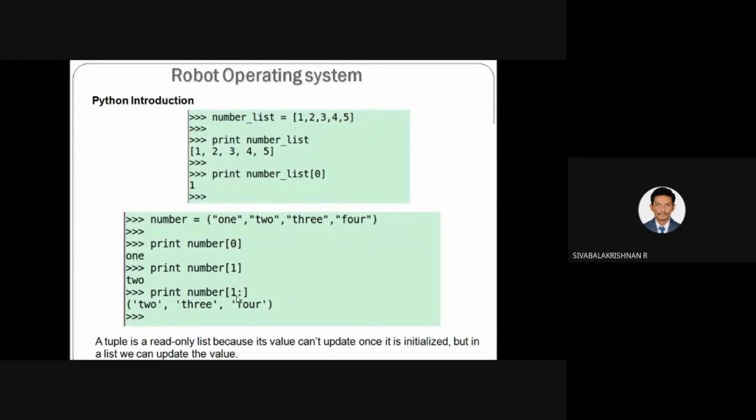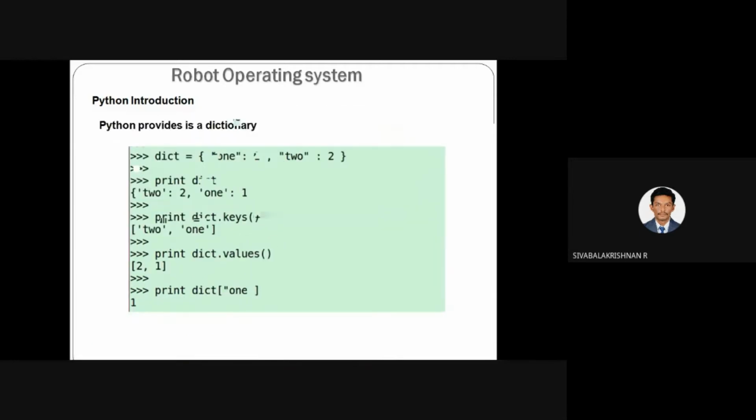Similarly, 1 colon 3 prints the first element and second element. So you can get one element, more than one element, or the entire list. Those kinds of accessing the elements in the list are possible.